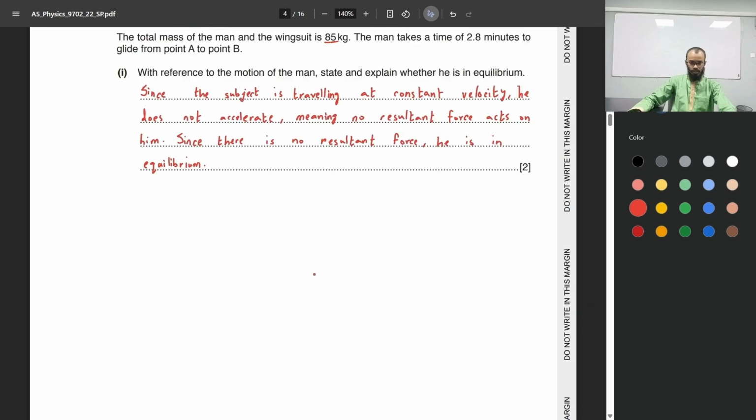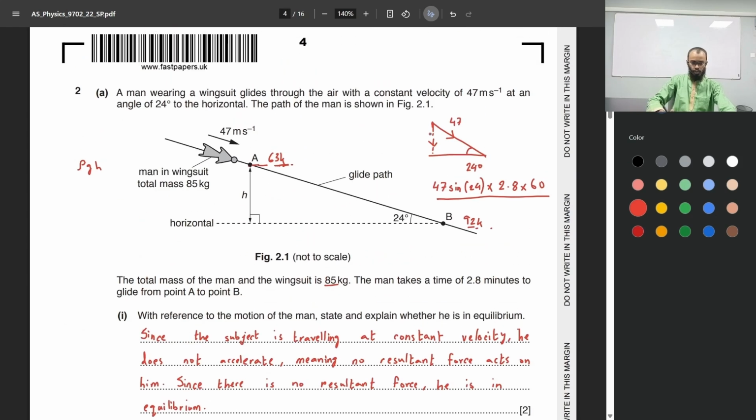Now, the change in height would be exactly what we found over here. This is the vertical distance, or the value of h. 47 sine 24 times 2.8 times 60.